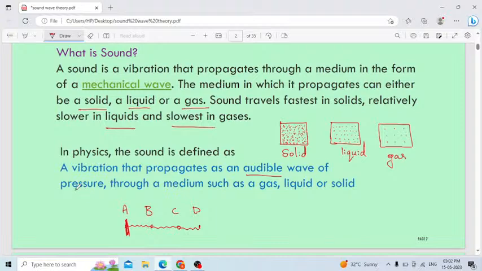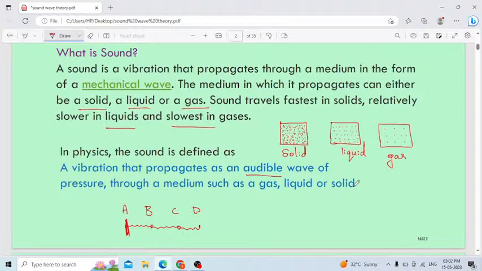That also I will explain in detail. Through a medium such as gas, liquid, solid. Sound is a mechanical wave. Mechanical wave means it requires a material medium to propagate. Therefore, sound waves need a medium. Without a medium, the sound wave can't travel.